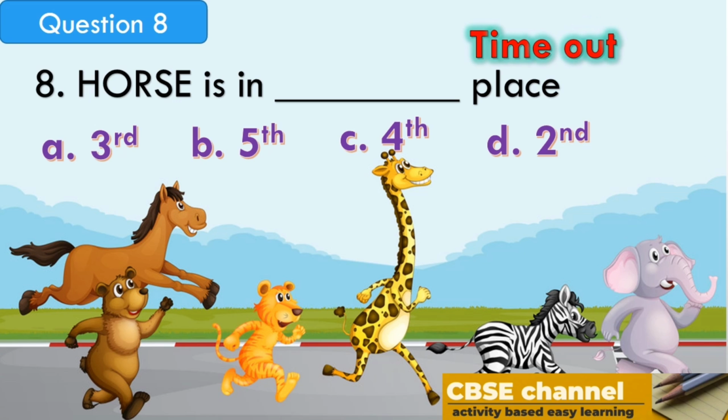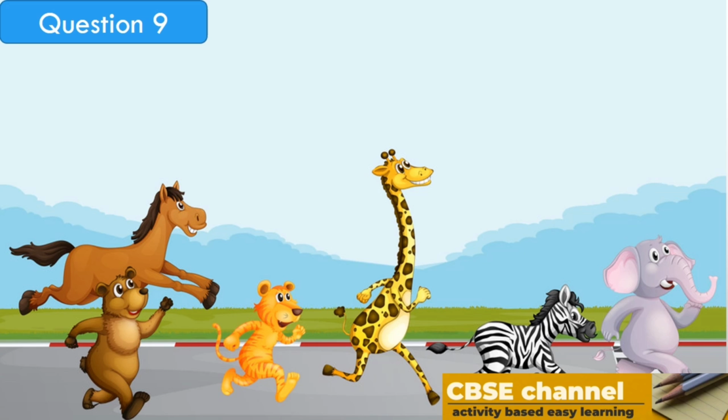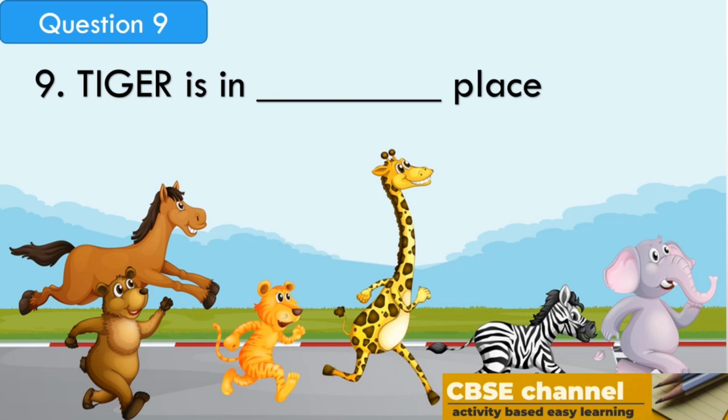Time out. The answer is fifth. In the animal race, horse is in fifth place.